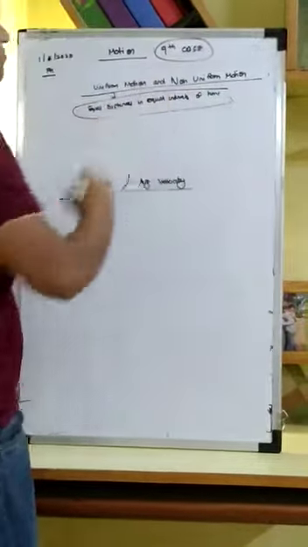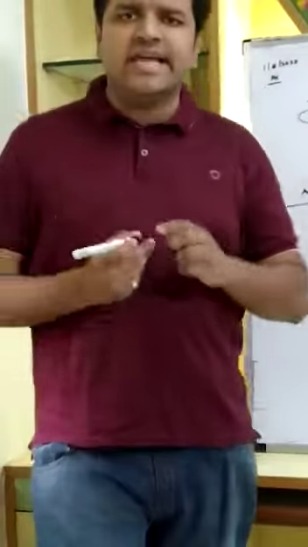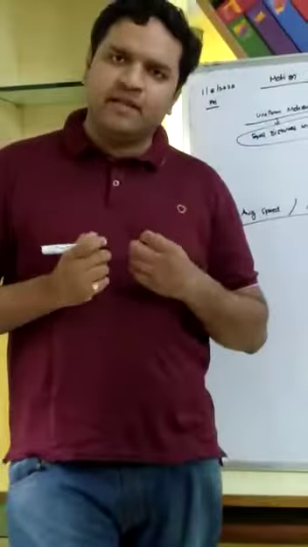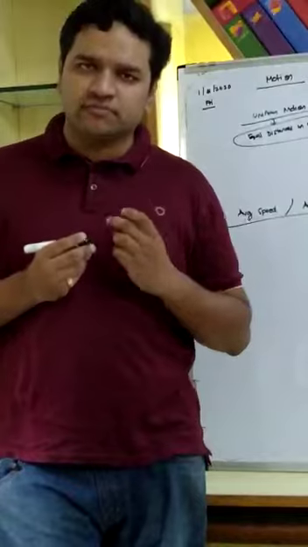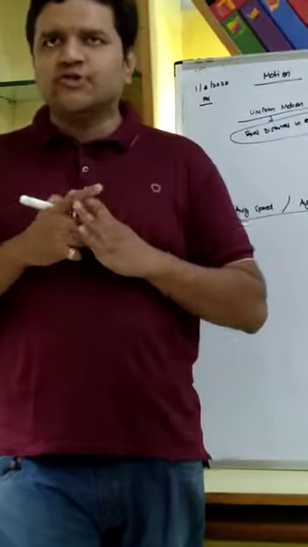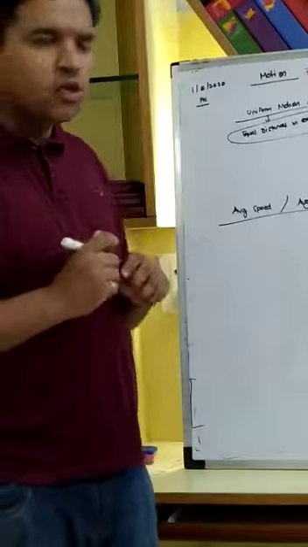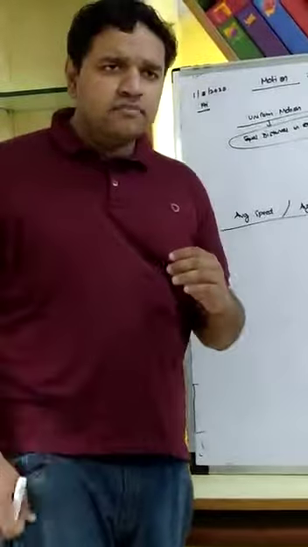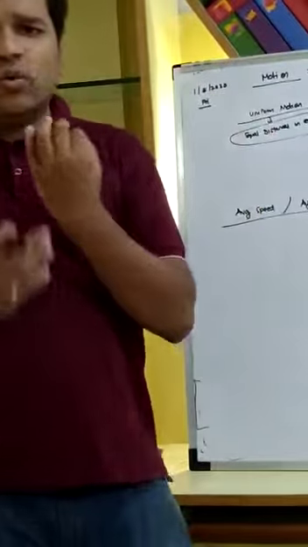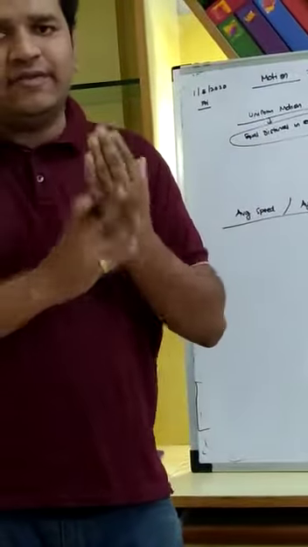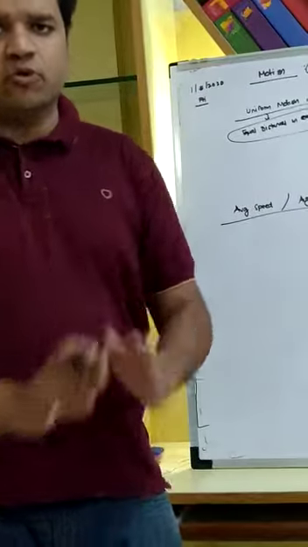when a body or an object covers equal distances in equal intervals of time, that is uniform motion. So, an example could be, I repeat, equal distances in equal intervals of time is known as uniform motion.